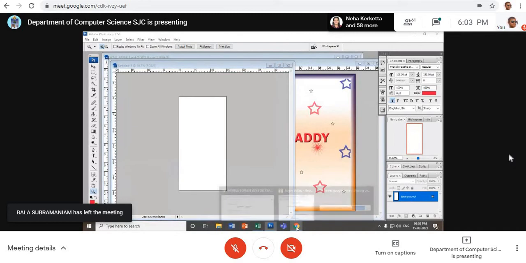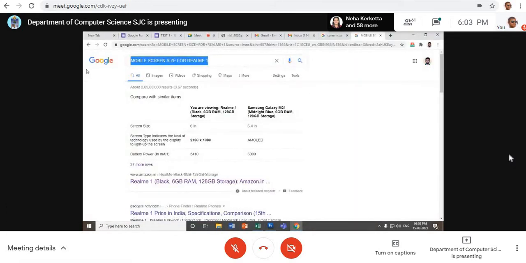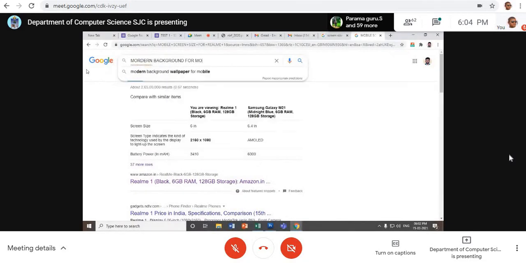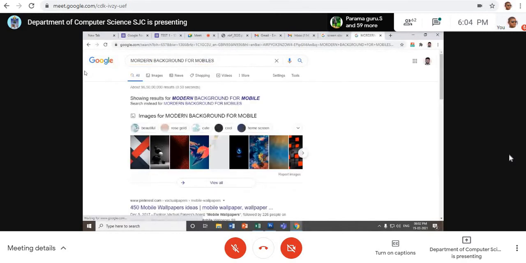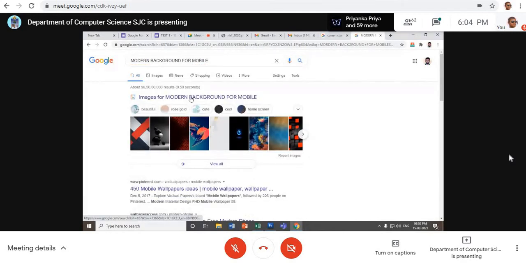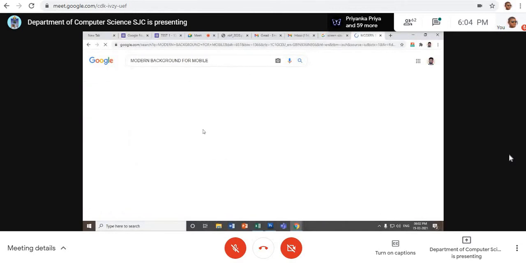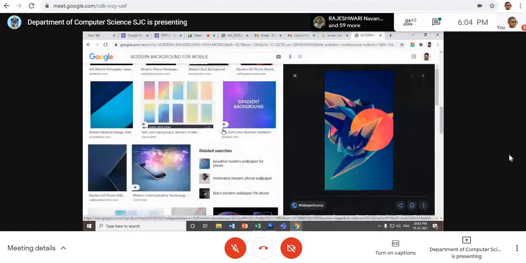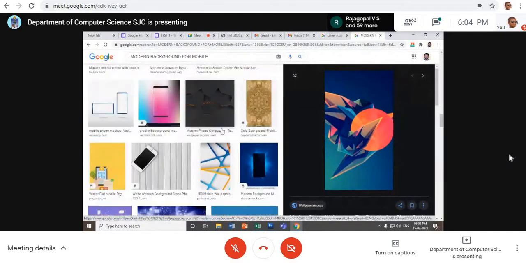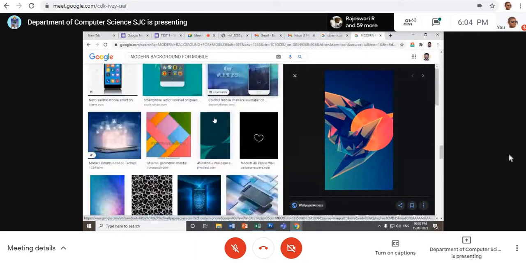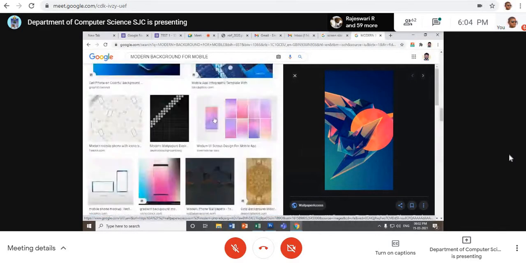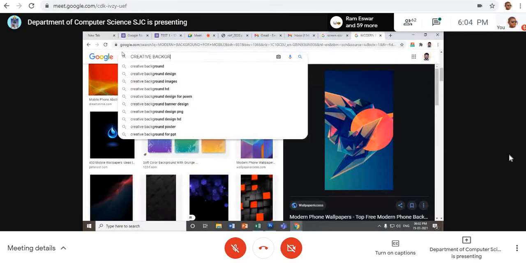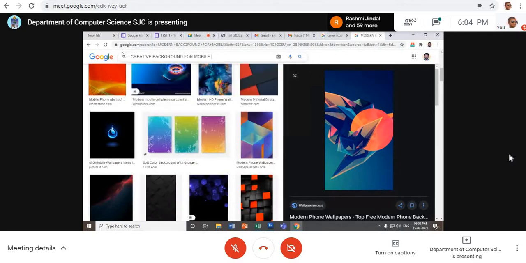Now I want to go to Google, or I can even design my own. Okay, modern background for mobiles, or creative background. You can also have creative background for mobiles. You will have so many models. Creative background or model background for mobiles. You can choose any of the backgrounds. Creative background for mobile screen.